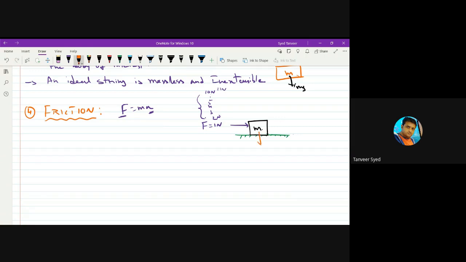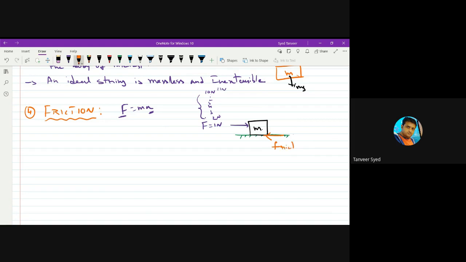Can it be weight, which acts like this? No. A force which is in this direction cannot balance a force which is in this direction. Common sense. Or is it the normal reaction? No, because normal reaction is upward. Applied force is towards right. These two forces cannot balance each other. So that balancing force is neither normal reaction nor weight. Then what is it? It is some other force which we call as friction, which is acting between the surface and this body.